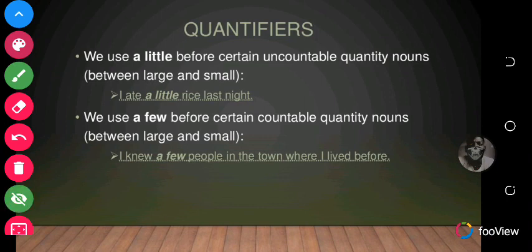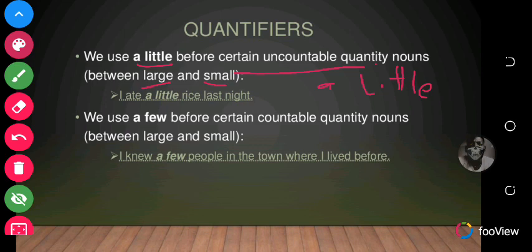So we use a little before certain uncountable quantity. So between large and small. So I ate a little rice last night. When we are talking about a little, we are basically looking at between large and small. It means medium. So when you use a little, it means it's not too big, it's not too small. So the rice was not too plenty, it was not too small, but it was average.